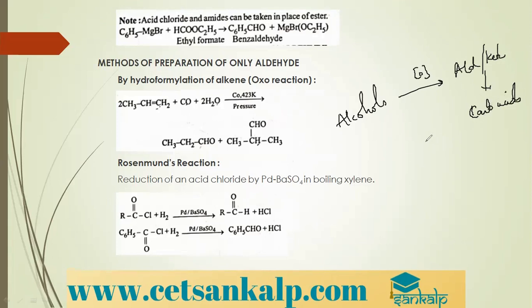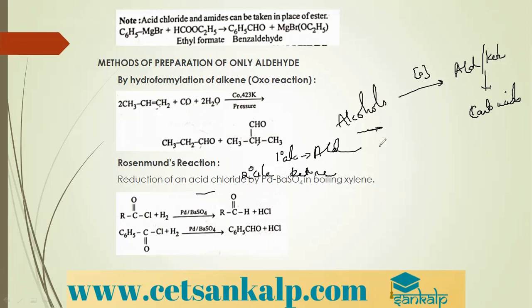In alcohols, as we have already discussed, there are primary and secondary alcohols. If you take a primary alcohol, you get an aldehyde, and if you take a secondary alcohol, you get a ketone. So by oxidation of alcohols, we get aldehydes and ketones.